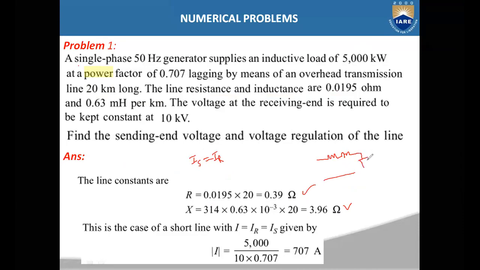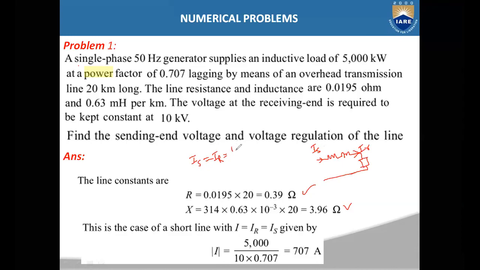So the receiving end current IR as well as the sending end current IS are both the same.